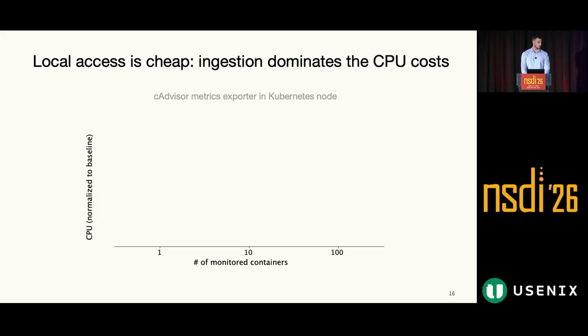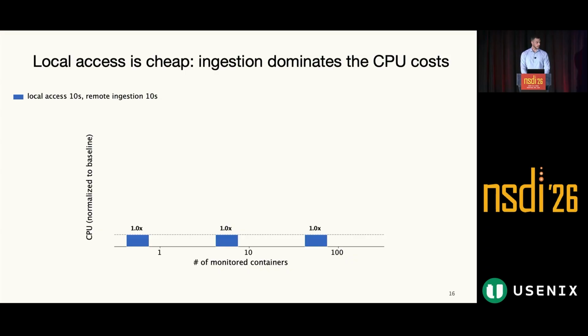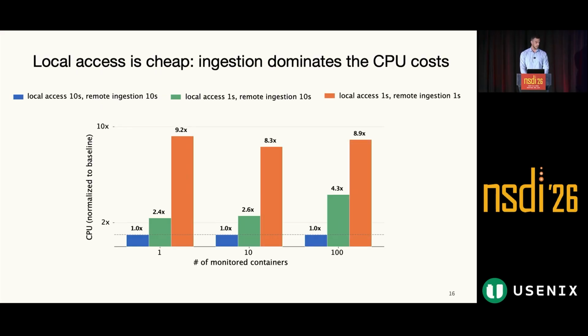So in this experiment, we measured the CPU consumption of a cAdvisor metrics exporter in a Kubernetes environment, and we scaled the number of containers on the x-axis. Our baseline here is when we access metrics every 10 seconds locally, and we ingest from the remote collector every 10 seconds. Now, when we reduce the local access to 1 second, we get around a 2x increase in the CPU consumption. But when we also reduce the remote ingestion to 1 second, we almost hit 10x.